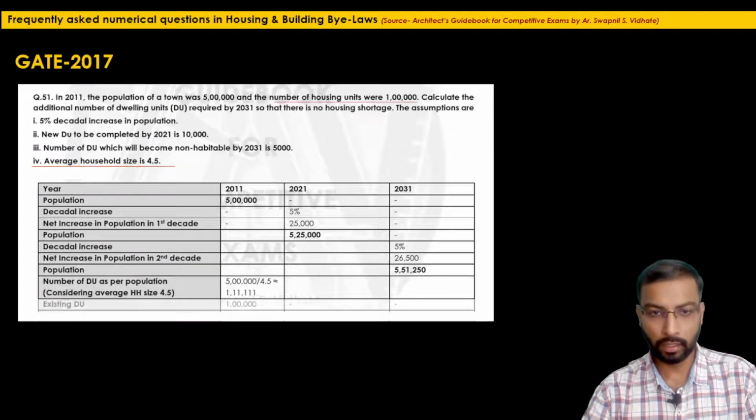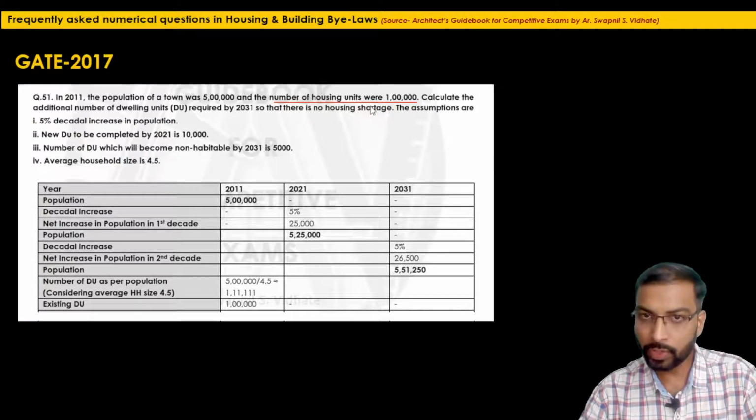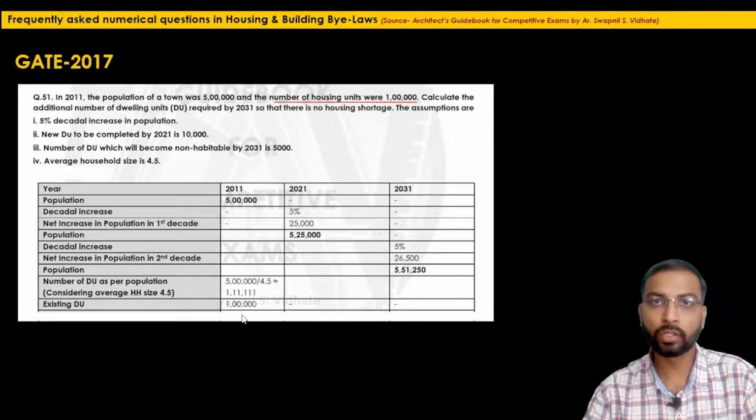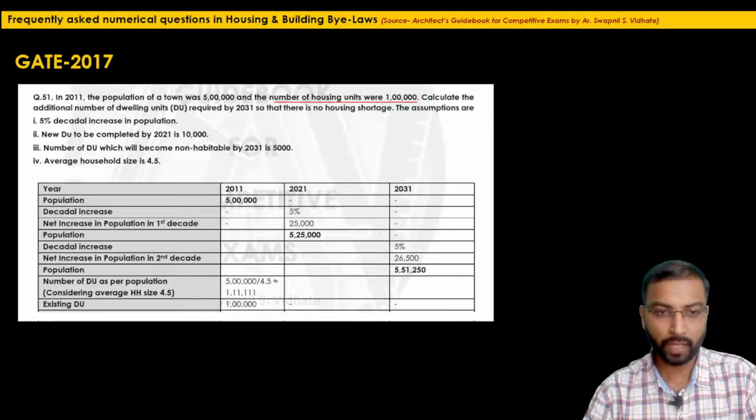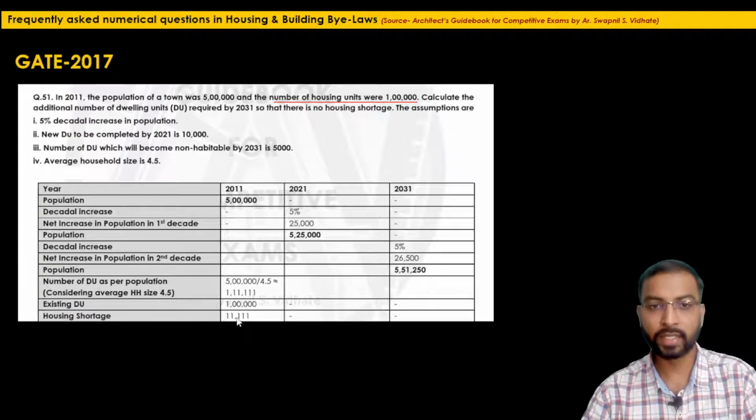So in the next step, they have mentioned the number of housing units is 1 lakh. So what these two figures are telling is that there is a housing shortage of 11,111. The existing dwelling units we have written as 1 lakh. So the housing shortage at present is 11,111.